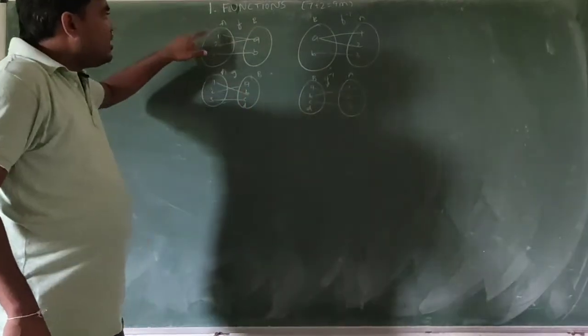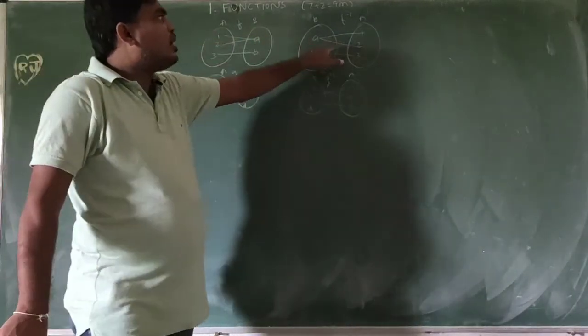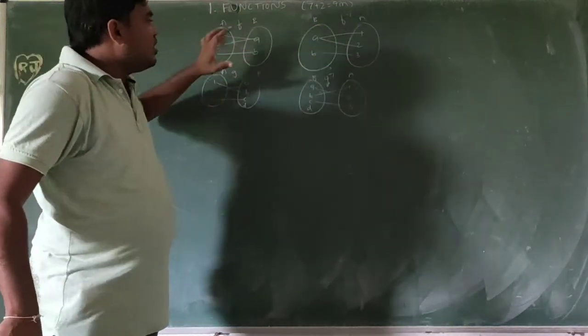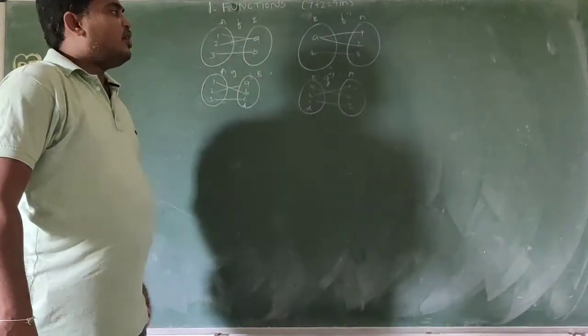So it is onto, but the inverse does not exist. It is a function, but its inverse is not a function. This is also a function, this is not a function.